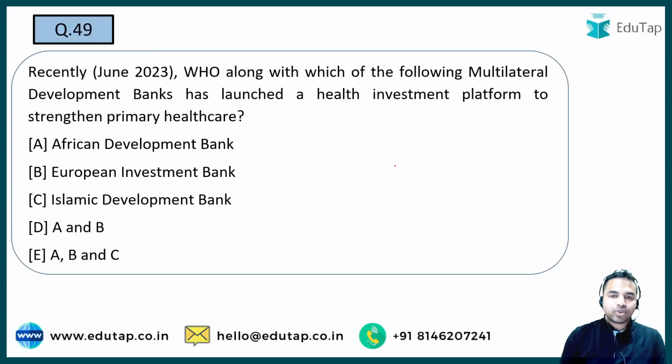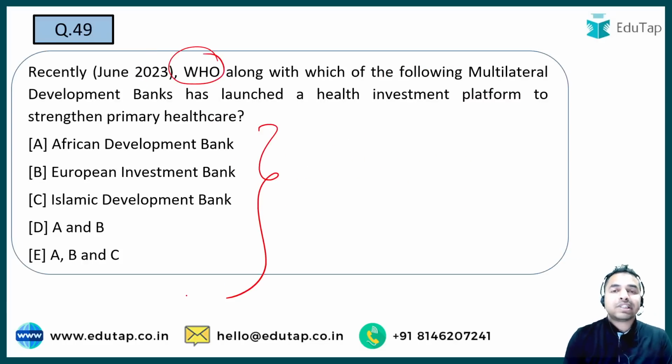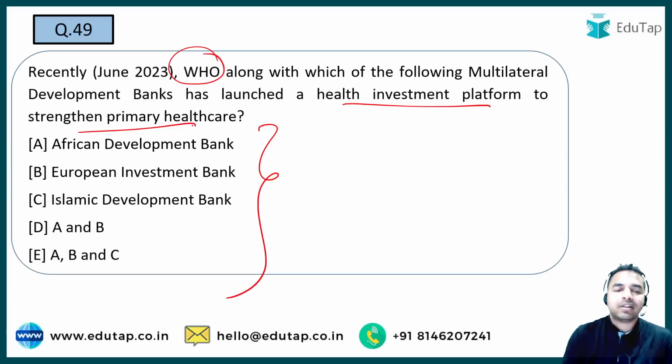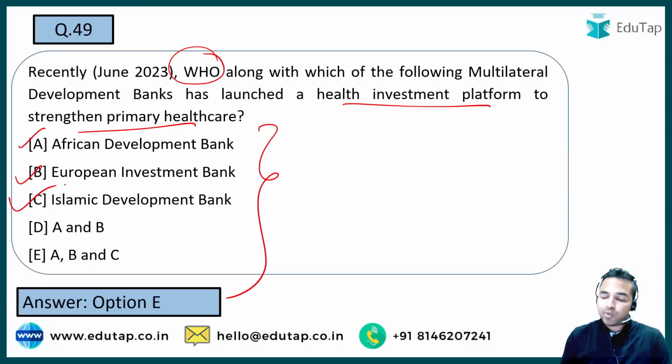Next question. So WHO along with which of the following multilateral development banks have launched a health investment platform? Here WHO has launched a health investment platform, but what is the aim of launching it? The aim behind this launching is to strengthen primary health care. So what is the right answer? What are the names of such multilateral development banks? They are basically the African Development Bank, European Investment Bank and the Islamic Development Bank, which is the right answer.